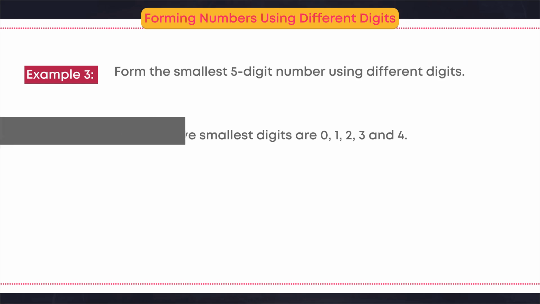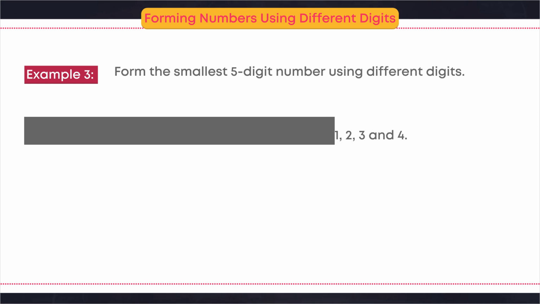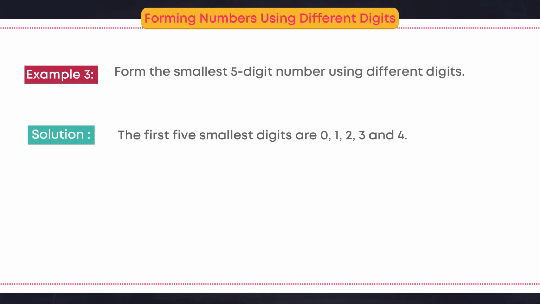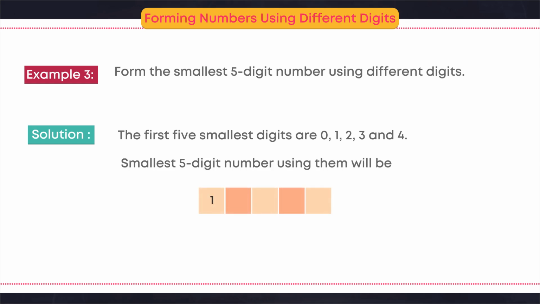The first 5 smallest digits are 0, 1, 2, 3, and 4. Smallest 5-digit number using them will be 1, 0, 2, 3, 4.